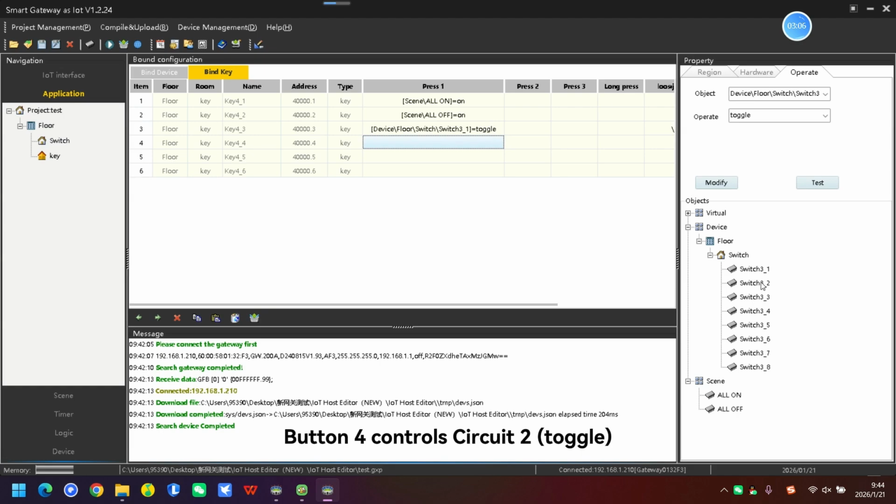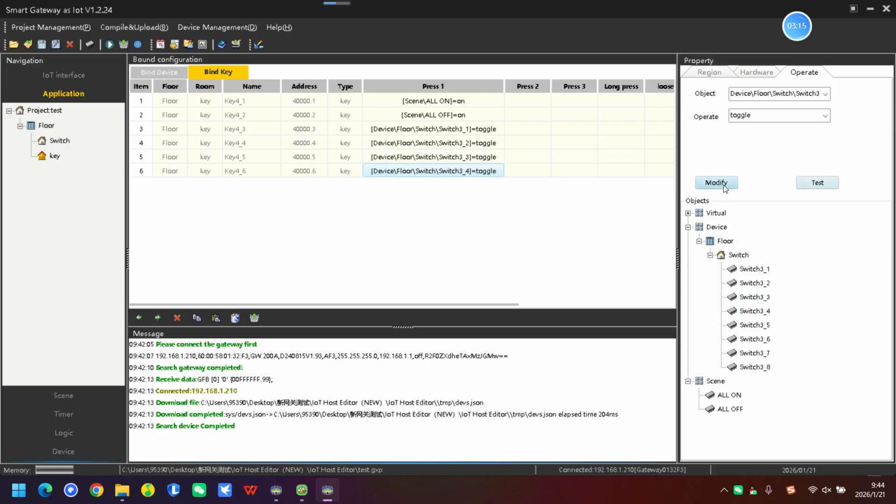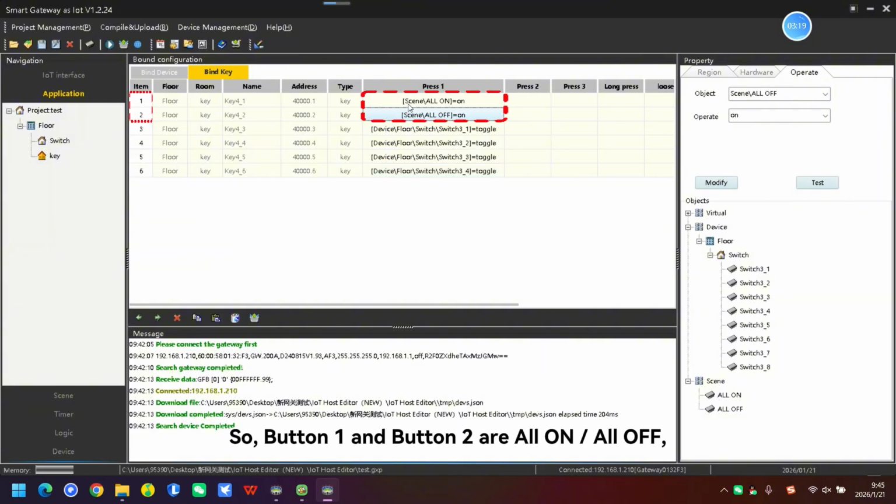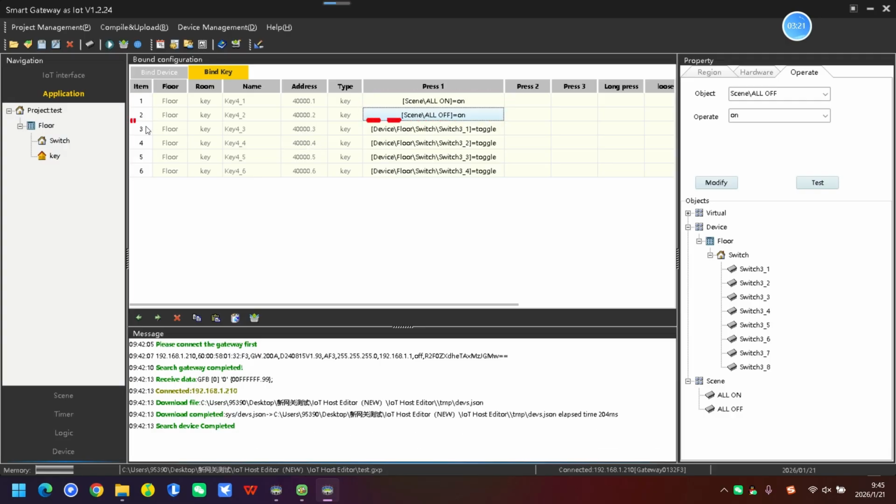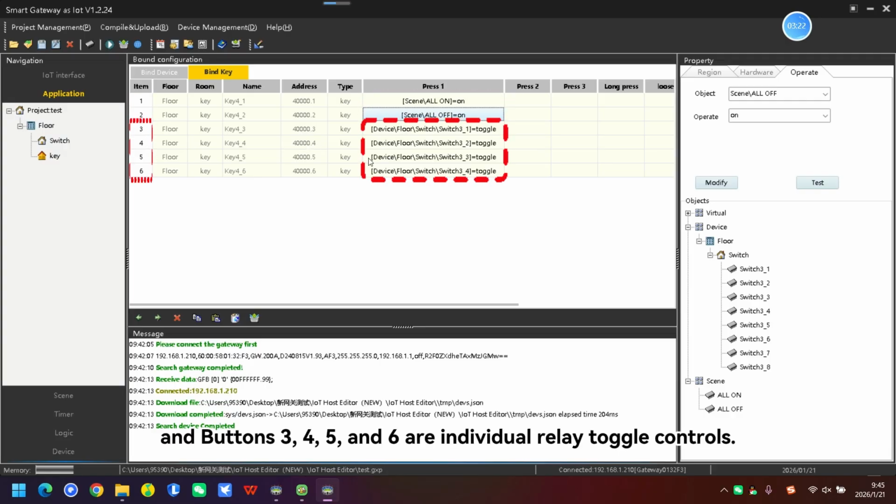Button 4 controls circuit 2 toggle. Button 5 controls circuit 3 toggle. Button 6 controls circuit 4 toggle. So button 1 and button 2 are all on and all off scene. And buttons 3, 4, 5, and 6 are individual relay toggle controls.